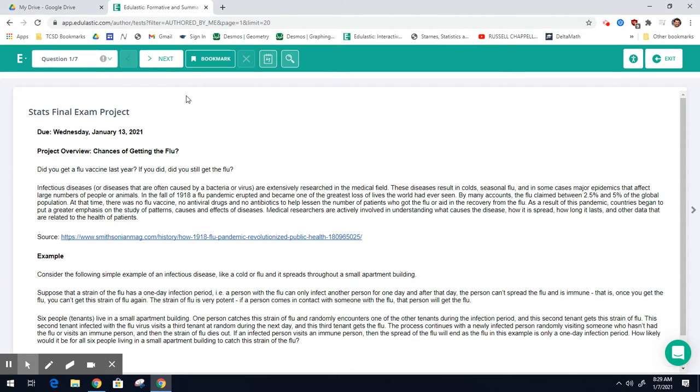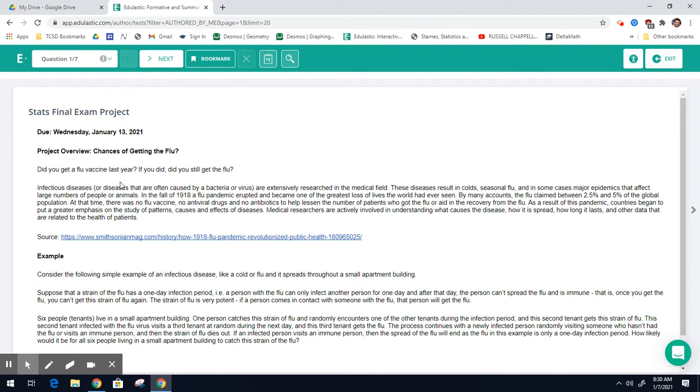All right, Stats, I'm here to introduce you to your final exam project. So again, this is supposed to kind of connect to what's going on with the coronavirus a little bit, but again, it's just an example. This was released back in March, right when coronavirus hit. So again, it could be a little bit out of date, but still, it's a good problem to look at.